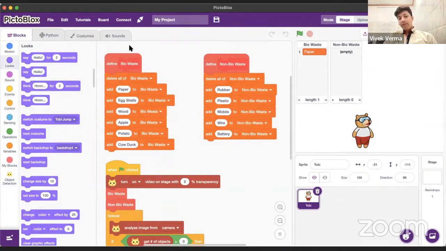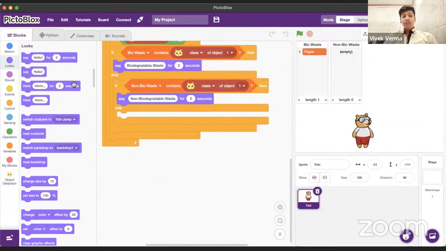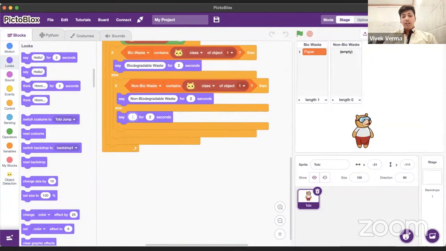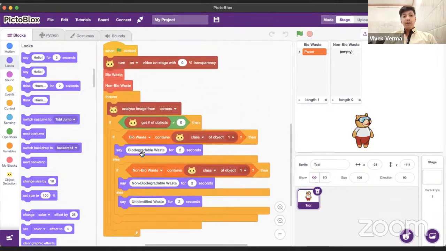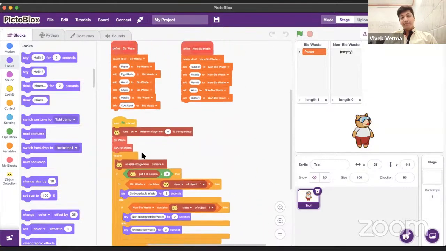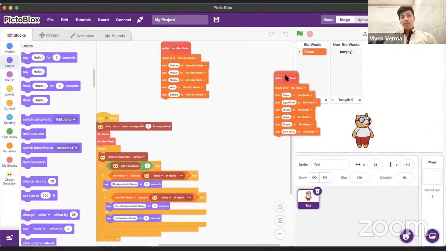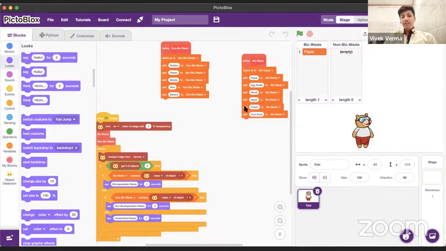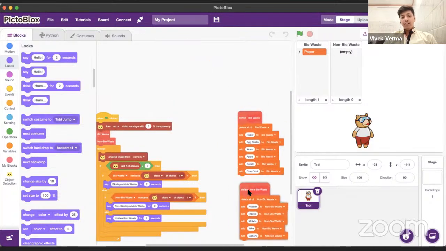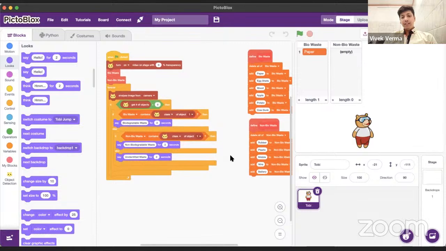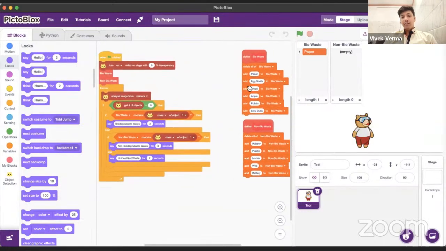And suppose I'm showing an object that is neither in the bio waste nor in the non-bio waste, then I want the Toby sprite to say it is unidentified waste. This is the whole script. This is the whole script, guys. It's very easy for you all to understand it. I don't think there is any hard part over here, right?